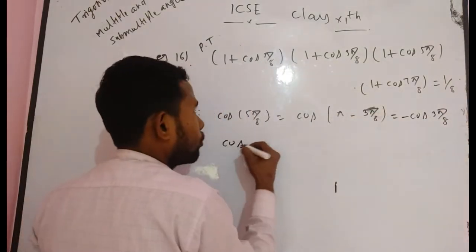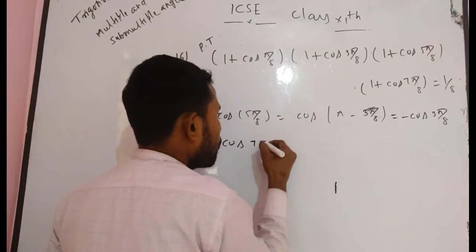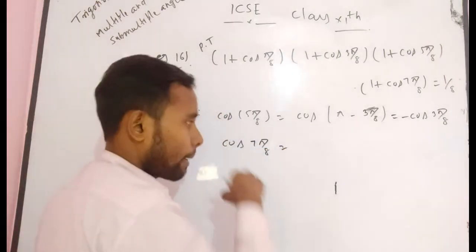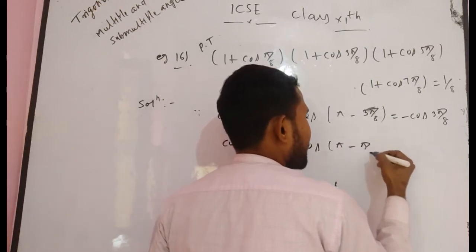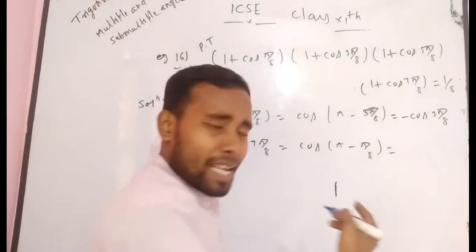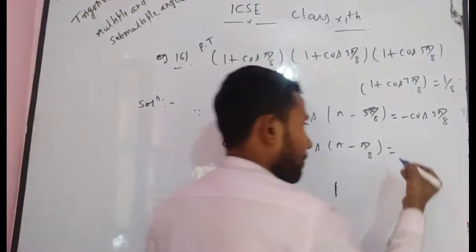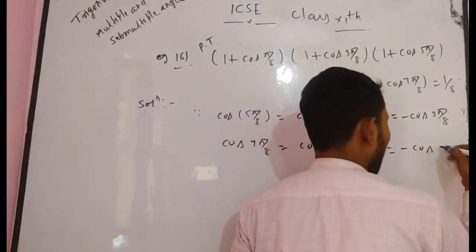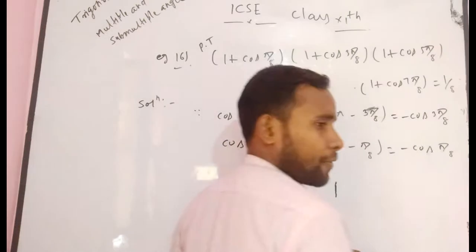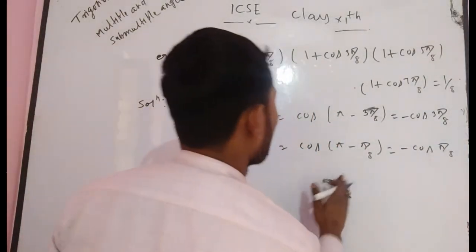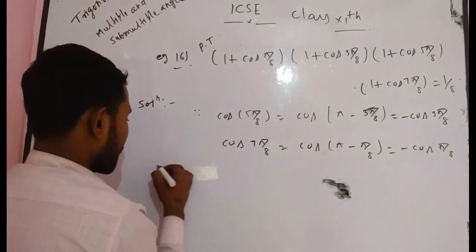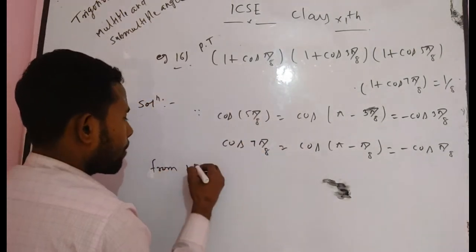Similarly, if you want to find the value of cos 7 pi by 8, then it will be cos pi minus pi by 8. As you know, cos pi minus theta is again minus cos theta, so you can write minus cos pi by 8. Now you have to put this in the given LHS. Now you can proceed from LHS.